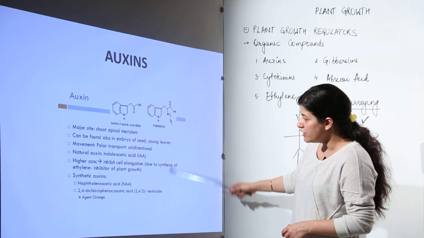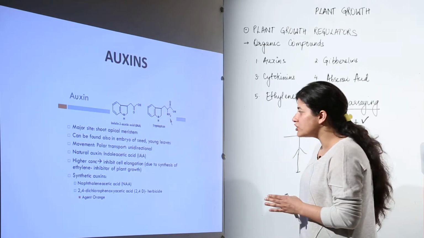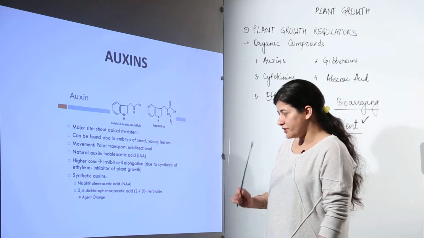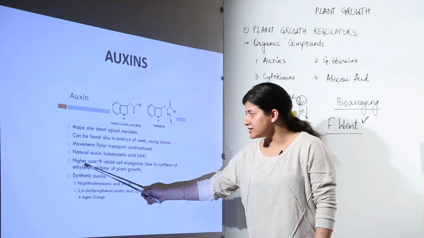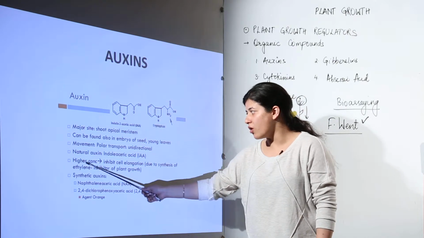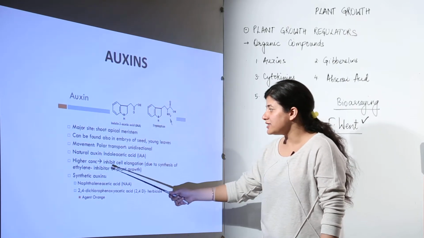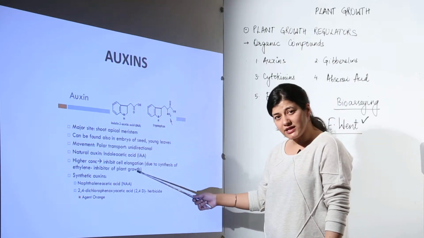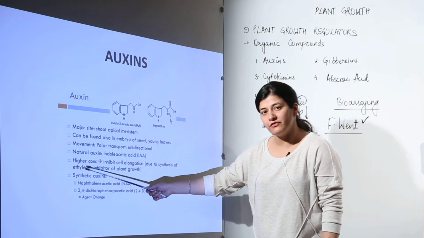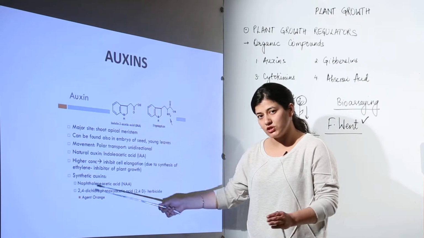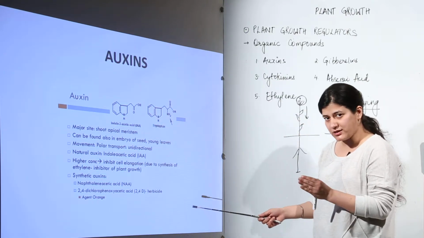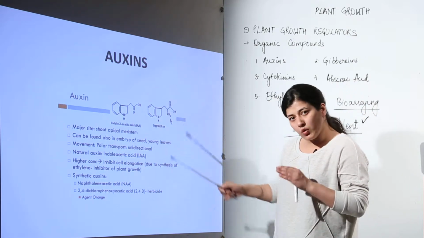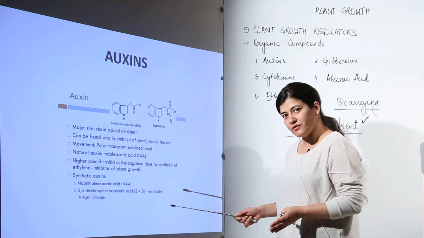These are the various features of auxins that you need to know and remember. Now, one thing I need to bring to your notice is that when there is a higher concentration of auxins, it inhibits cell elongation. Why does it inhibit cell elongation? Because it favors the function of ethylene, which is basically a cell growth inhibitor. So a higher concentration of auxins would have a function similar to that of ethylene.